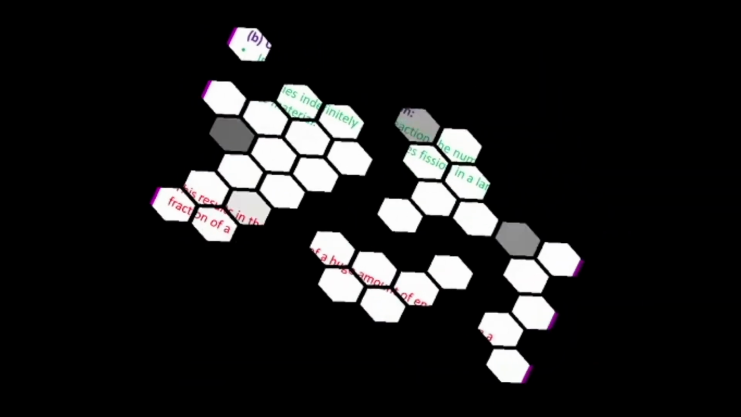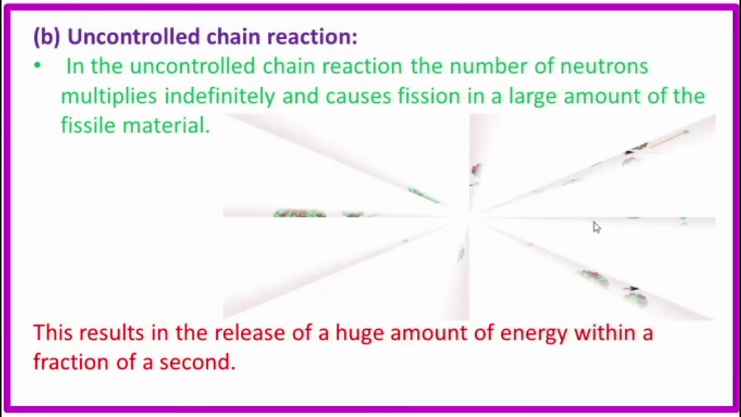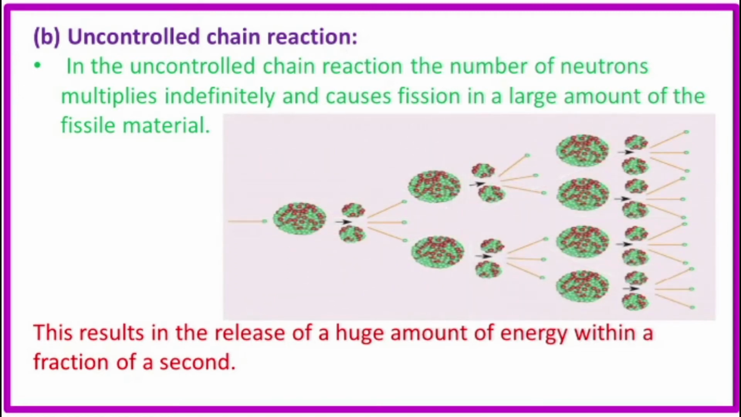Then the next type, the uncontrolled chain reaction. In the uncontrolled chain reaction, the number of neutrons multiplies indefinitely and causes fission in a large amount of the fissile material. Indefinitely means unlimited.